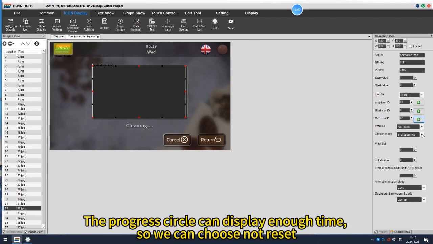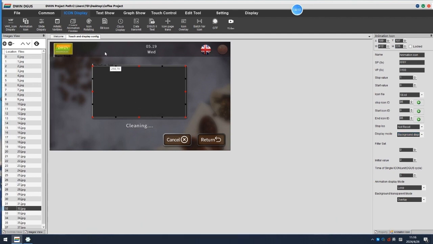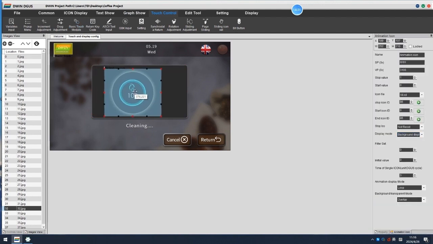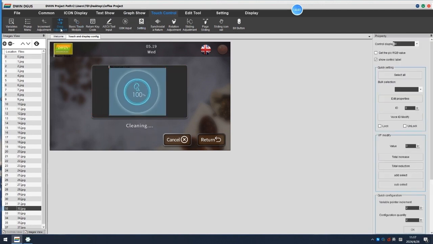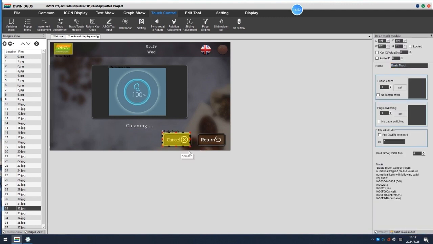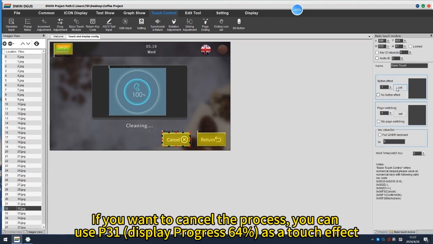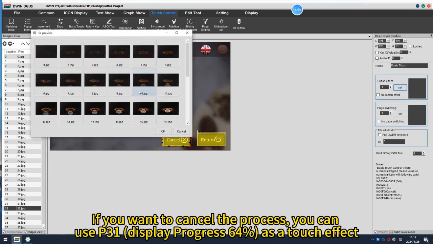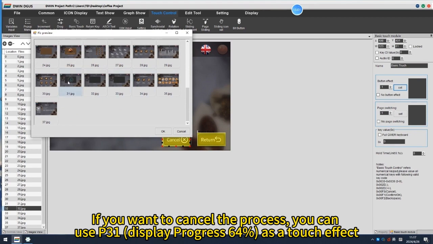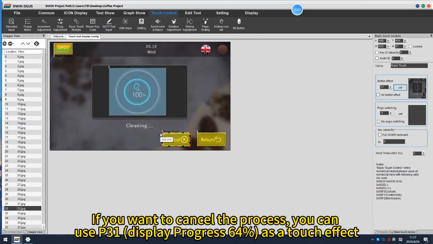The progress circle can display enough time, so we can choose not to reset. If you want to cancel the process, you can use page 31 display progress 64% as a touch effect.